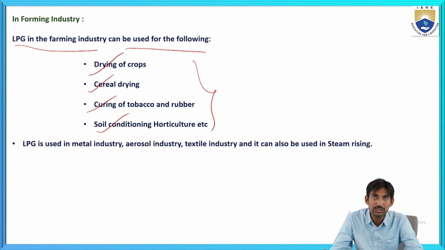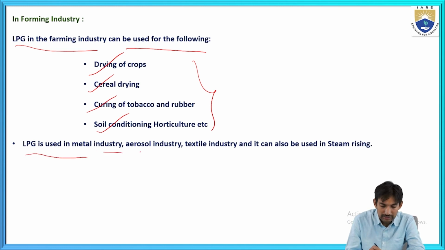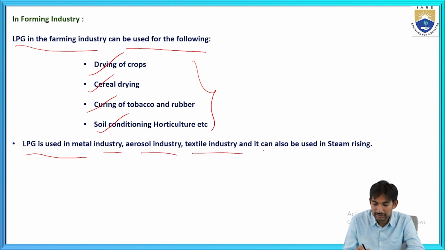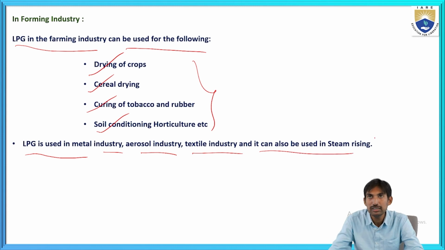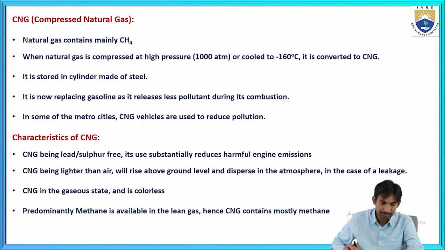In this field we can use LPG gas. LPG is used in the metal industry, aerosol industry, textile industry, and it can also be used for steam raising. These are the applications of LPG gas.